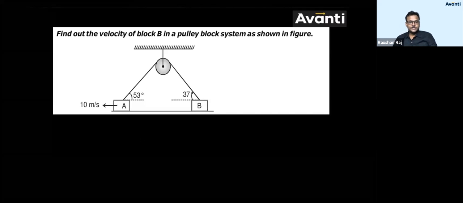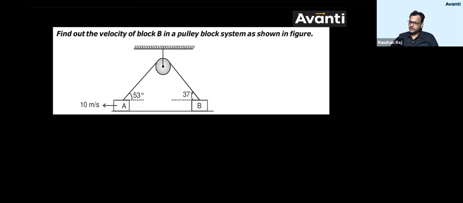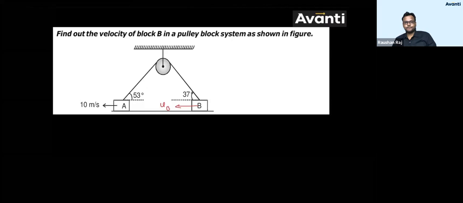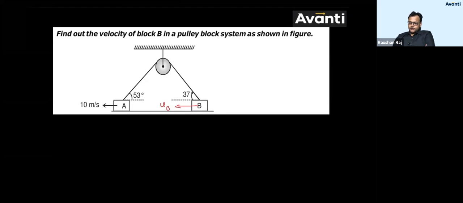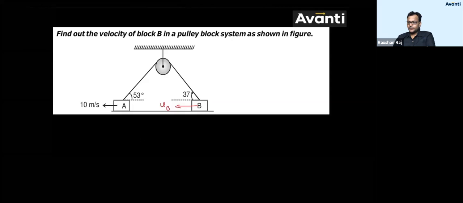Come on, guys, give me the answer for this question. Find the velocity of B. ठीक है? Find the velocity of B. Consider velocity B is what? In this direction. Find the velocity of B. There is one more constraint that has been used that has not been written here. Blocks must not leave the surface.